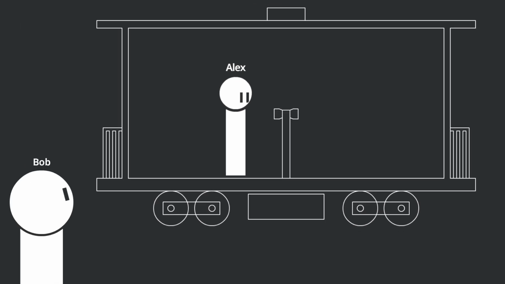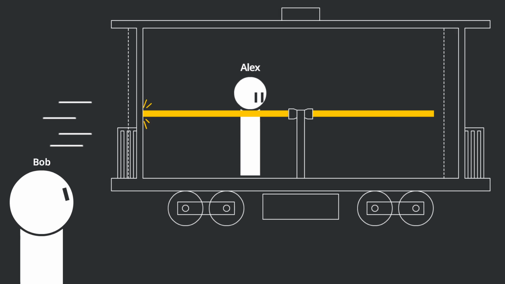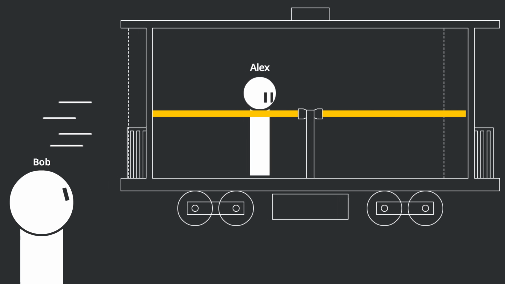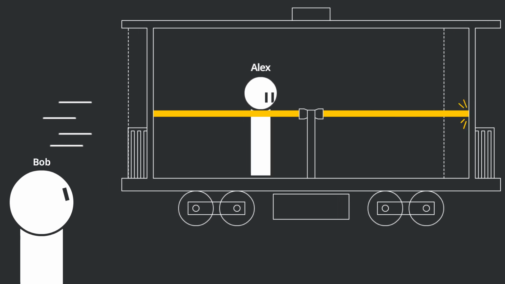Meanwhile, there's another boy, Bob, standing outside the train watching Alex's experiment. Since Alex's train is moving towards the right, Bob will see the light heading to the left hit the wall first. It's because the left wall was moving toward the light whereas the right wall was escaping from the light. When light speed stays constant, this will be the result. This observation difference between Alex and Bob is a classic example used to introduce the theory of relativity.